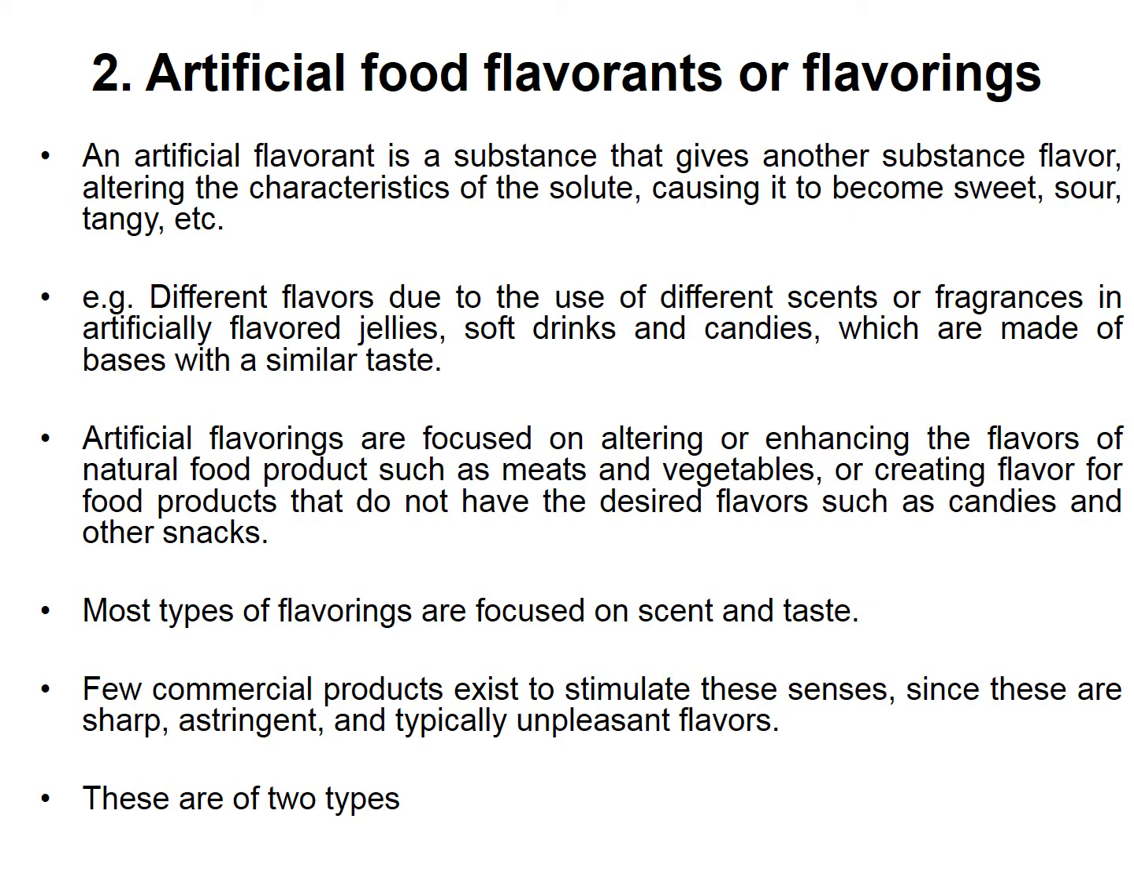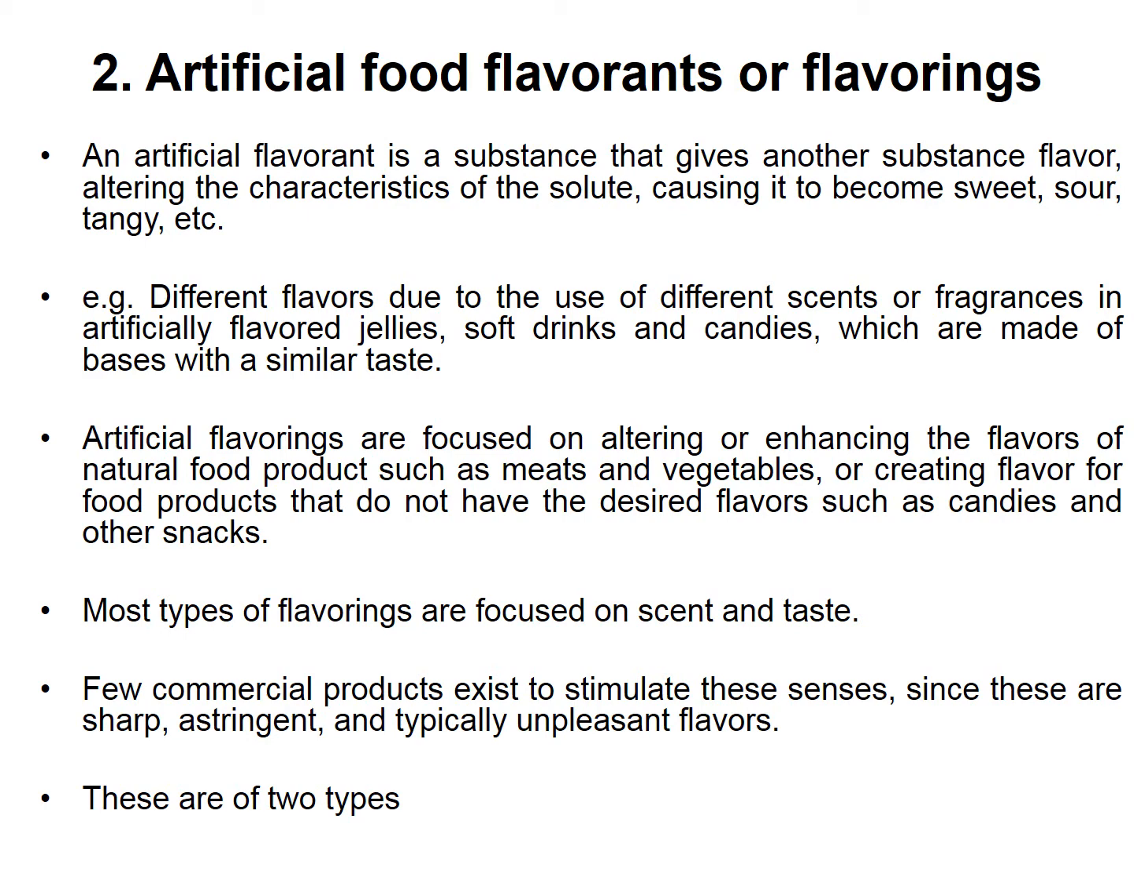For example, different flavor is due to the use of different scents or fragrances in artificial flavored jellies, soft drinks, and candies, which are made of bases with a similar taste. Artificial flavorings are focused on altering or enhancing the flavors of natural food products such as meats and vegetables, or creating flavor for food products that do not have the desired flavor, such as candies or snacks.